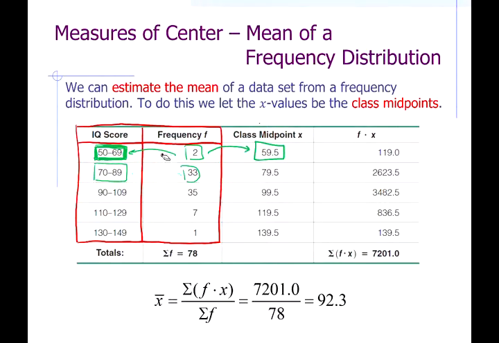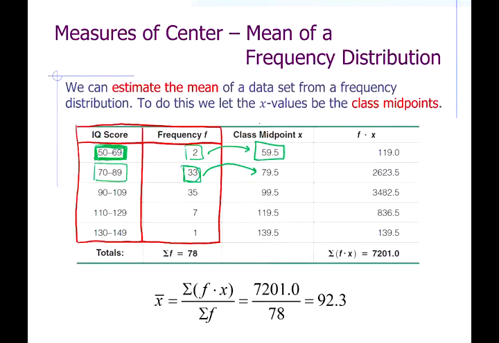So instead of saying 2 numbers here, now we'll say there's 2 copies of the number 59.5. And then there's 33 numbers in the next range. We don't know what those 33 numbers are, so we'll say there's 33 copies of 79.5, and so on. So that's what we're doing here. We're taking f times x, the frequency, that's how many copies there are, times the x value, which we're using, the midpoint.